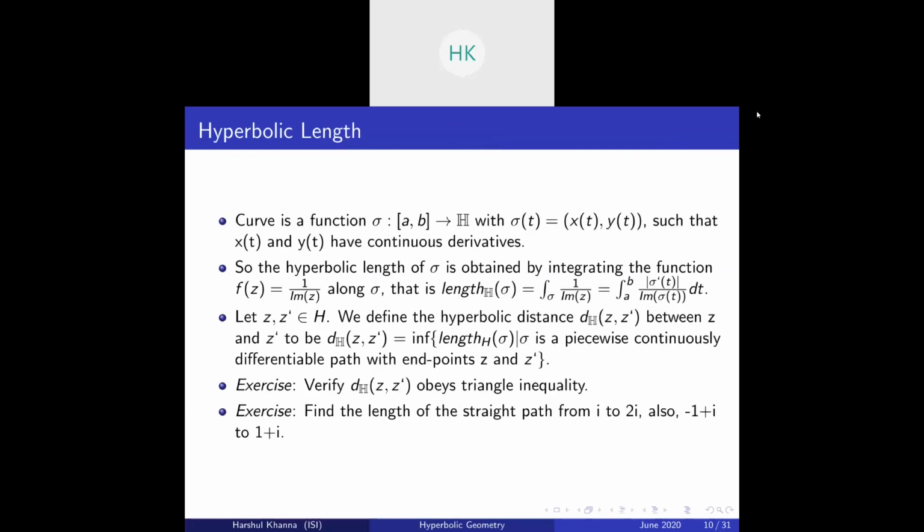So let's talk about hyperbolic length. Given a curve, it is basically a function from [a, b] to the hyperbolic upper plane with parameterization (x(t), y(t)) such that x(t) and y(t) have continuous derivatives. So the hyperbolic length of sigma is obtained by integrating the function f(z) equal to 1 by imaginary part of z, just as we saw, just plugging it into this formula.